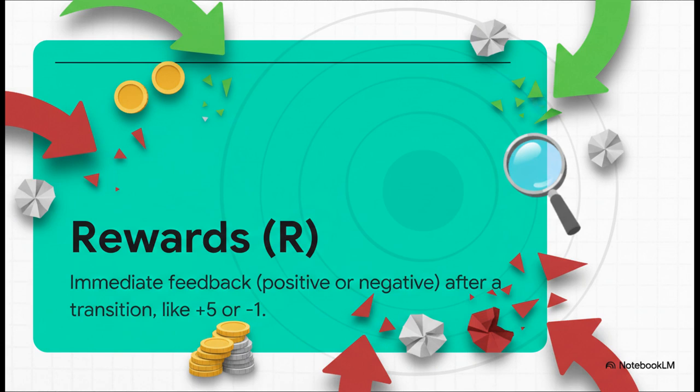And finally, we have R for rewards. This is the crucial feedback that tells our agent if it's doing a good job. A positive number, like that +5, is like a pat on the back. A negative number, like -1, is a little nudge saying, hey, maybe try something different. The agent's entire goal, its whole mission, is to rack up as many of these reward points as it possibly can.